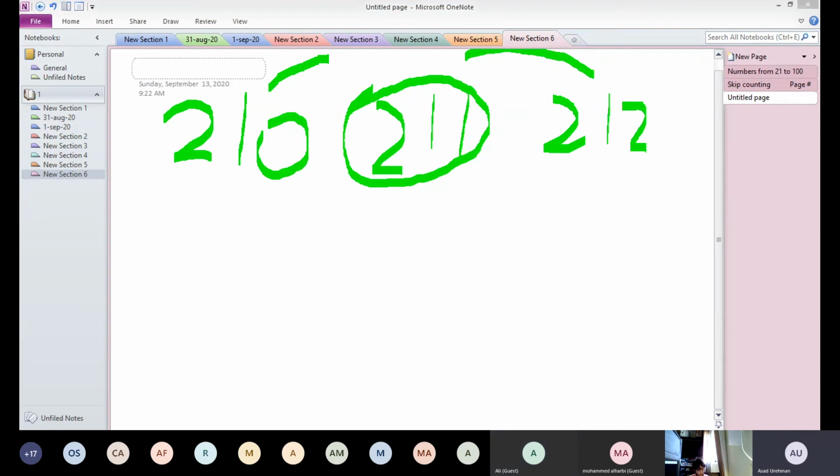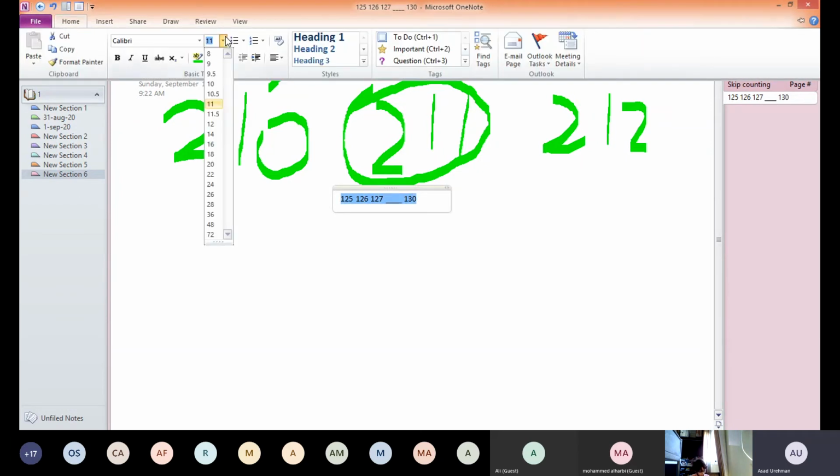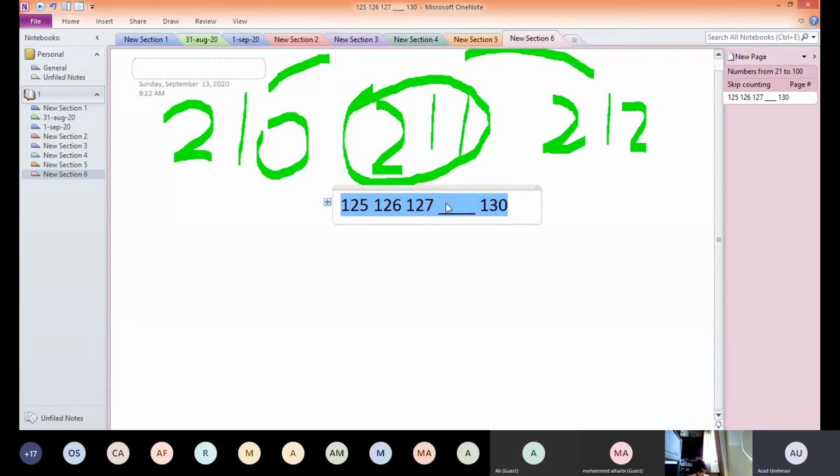The second thing we learned about is skip counting in ones. If we have the numbers 125, 126, 127, a blank and 130, which number is missing here? Yes, which number is missing here? We had 125, 126, 127. So that means 128. Answer is 128. 128 is missing here, right?